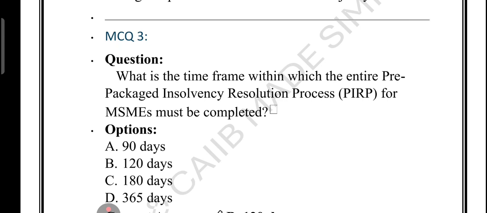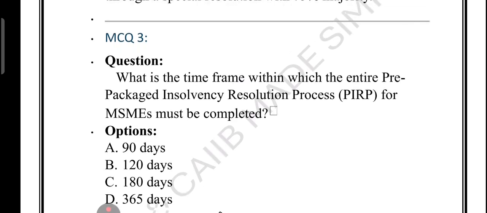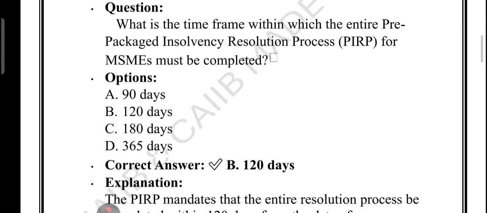Also, the resolution plan must be submitted within 90 days. If it is not submitted or approved in time, the PIRP is terminated. So let me give you one example to make it more clear. Let's say on day number 1, PIRP starts. By day 90, the resolution plan must be ready. By day 120, it must be approved. If not done, the PIRP closes, no more chance. So the answer is 120 days.